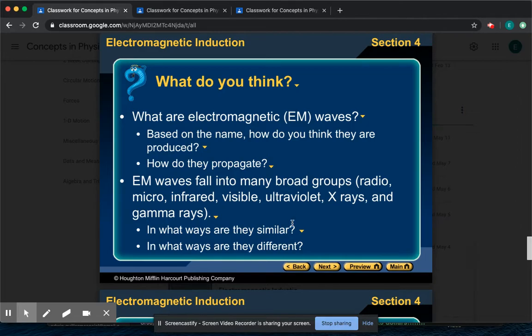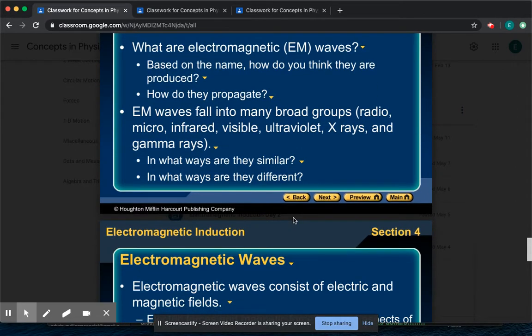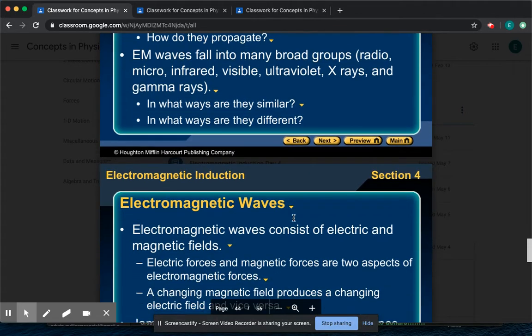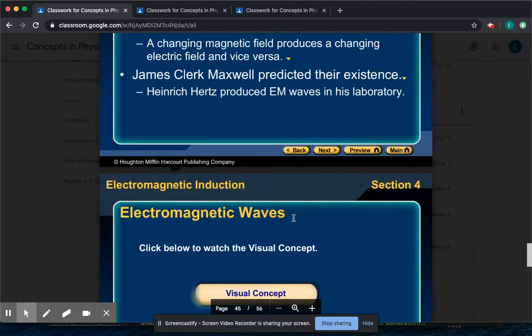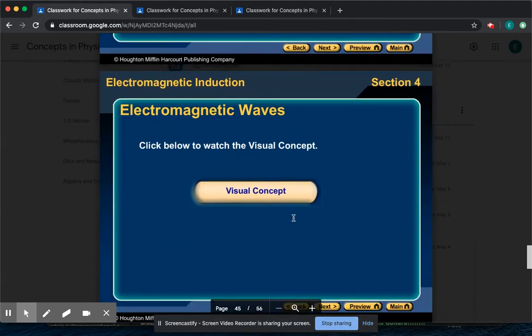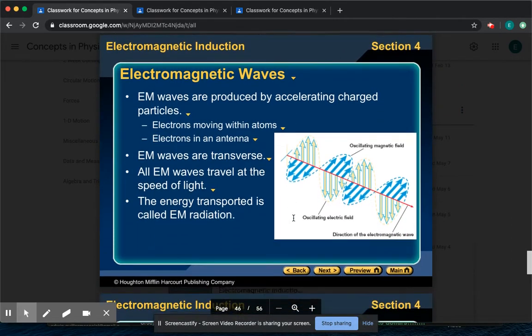So you may have heard this term before, but just know that EM waves all fall under light. The reason they're called electromagnetic waves is because all of these waves of light have both electric fields and magnetic fields. They just vary a little different based off of the energy that each wave may have.